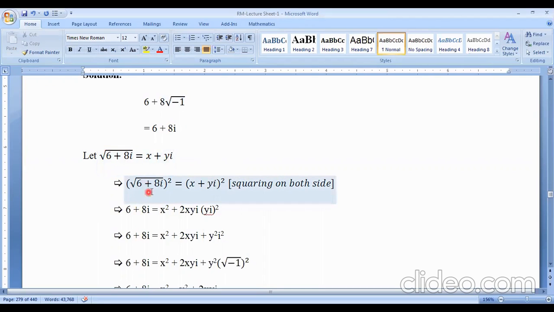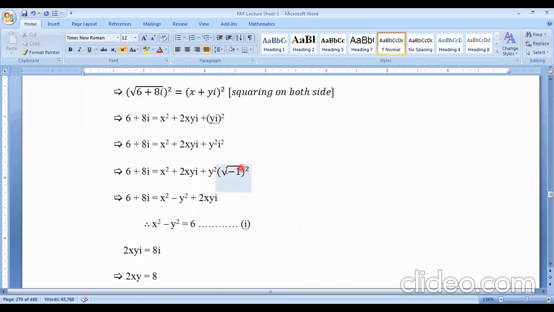Now squaring on both sides, we get this line. Then square and root will be cancelled. 6 plus 8i equals, and this is the a plus b whole square formula: a square plus twice ab plus b square. So i square equals to what? Actually minus 1. Remember it, because i equals root over minus 1. This is why we get x square minus y square plus twice ixy.